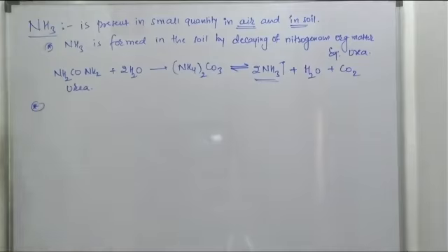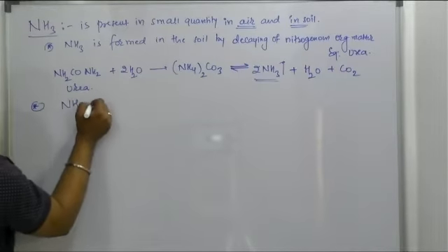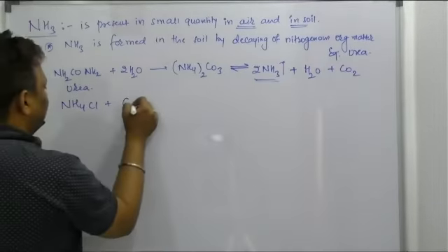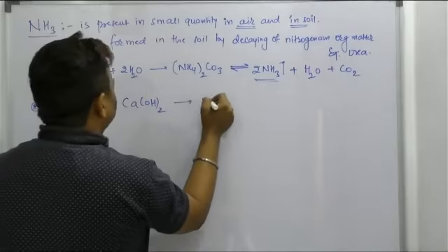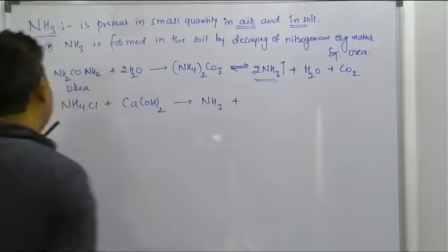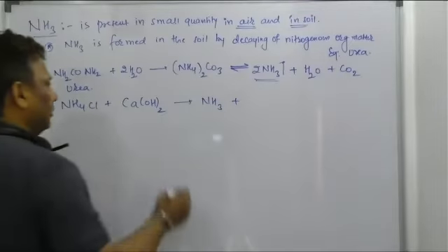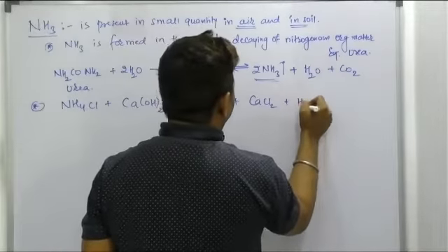But a second method to prepare ammonia on small scale, or in the lab, is by treating a salt. What is that? Ammonium chloride can be treated with calcium hydroxide and it will form a vapor of ammonia. Remaining is what, beta? CaCl2 and water. Very good, calcium and chlorine, CaCl2, and the remaining byproduct is water.